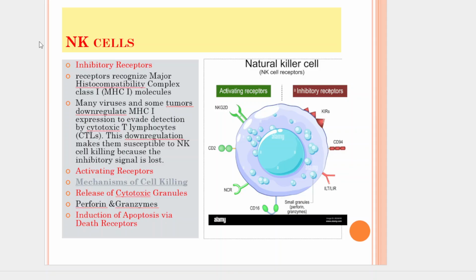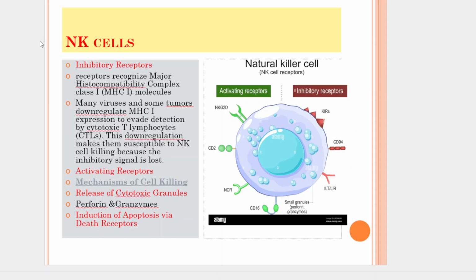Mechanisms of cell killing by the natural killer cell include release of cytotoxic granules. Natural killer cells contain specialized cytoplasmic granules filled with cytotoxic proteins. Upon activation, these granules are released by exocytosis and deliver their contents directly onto the target cell surface. For example, perforin, a protein that inserts itself into the target cell membrane and forms pores, disrupting its integrity. And granzymes, a family of serine proteases that enter the target cells through the perforin pores and activate apoptotic pathways, leading to programmed cell death.